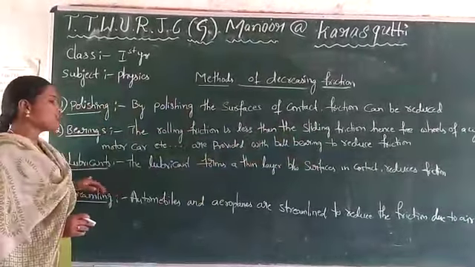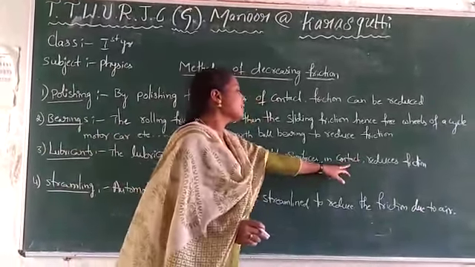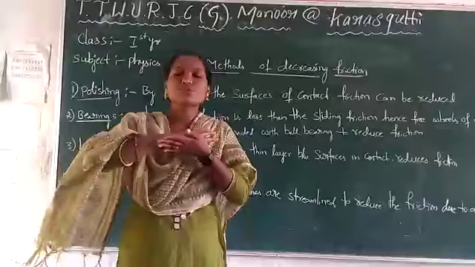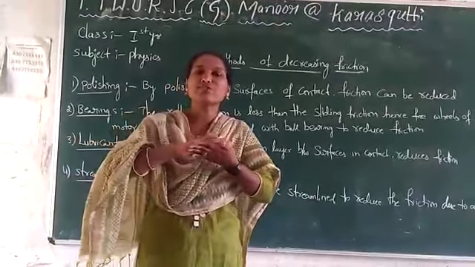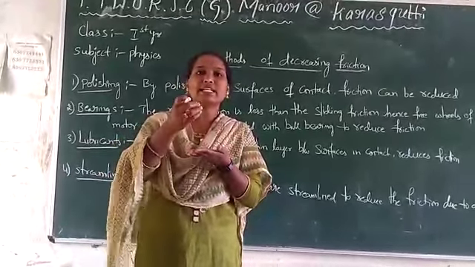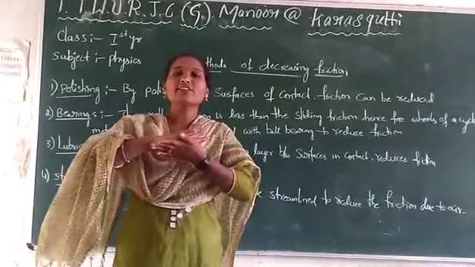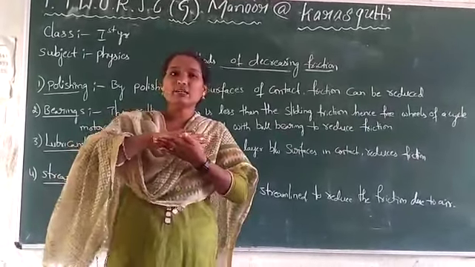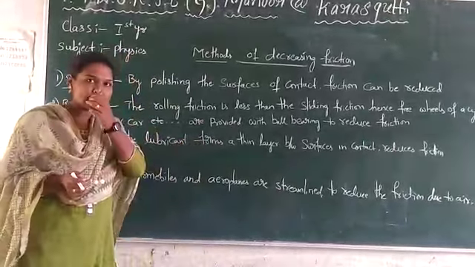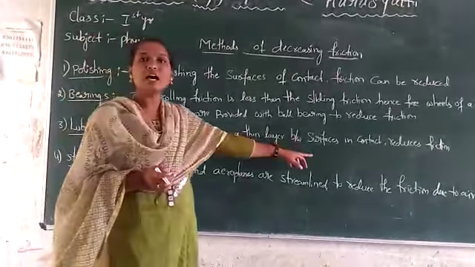Next, lubricants. Lubricants form a thin layer between the surfaces in contact and reduce the friction. Let us assume there are two surfaces. If we move those two surfaces in opposite directions, what happens? Due to friction, they will not move easily. So if we place a lubricant, for example oil, between those two surfaces, that oil will smoothen the motion, and they move smoothly in opposite directions. Lubricants like oils and grease are used to reduce the friction.